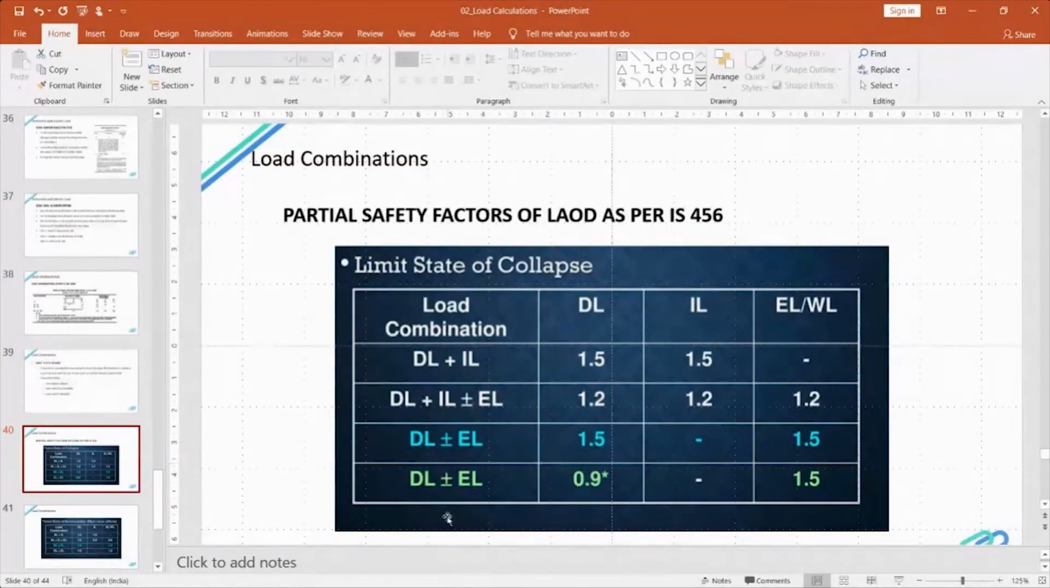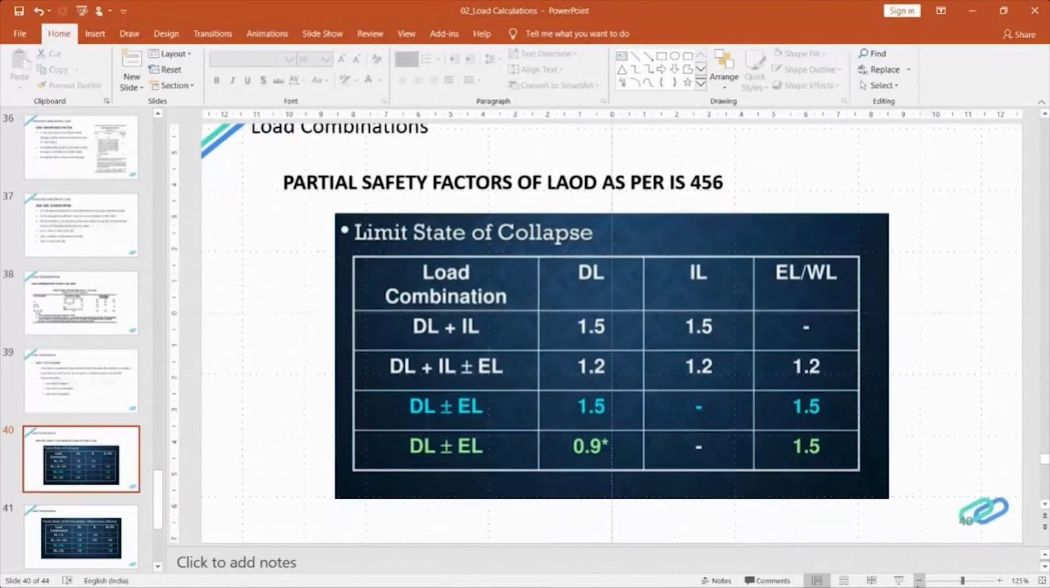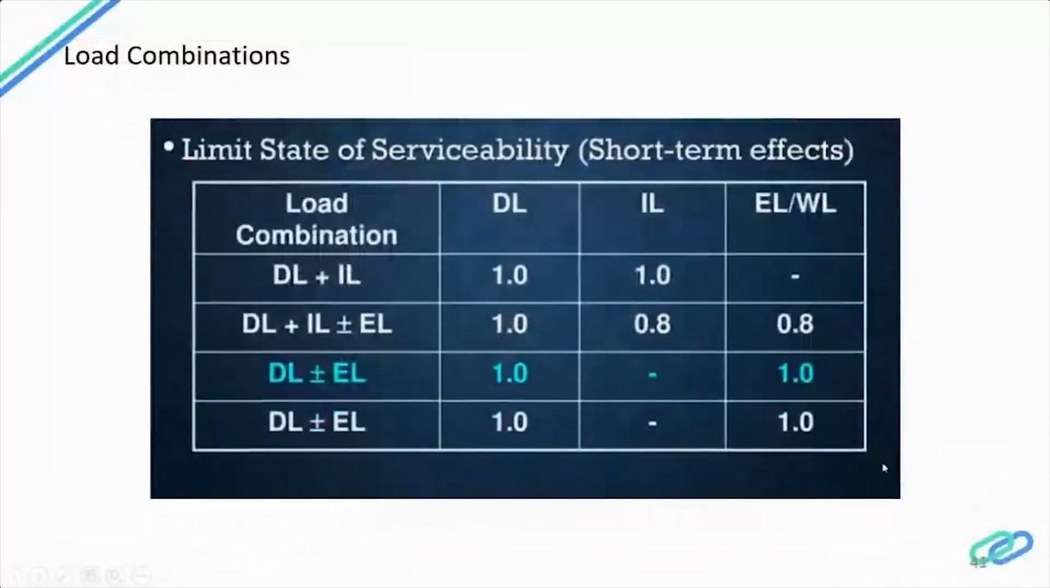So next is the limit state of serviceability. These load combinations will have a short-term effect, and that is why we have taken a factor of safety of 1. So if you see the dead load plus live load combination with 1, this will be very much less when compared to 1.5 dead load plus live load. But we have to apply these loads also while doing a design. But the analysis will be done for the maximum load combination. So this is what it is for the limit state of serviceability.